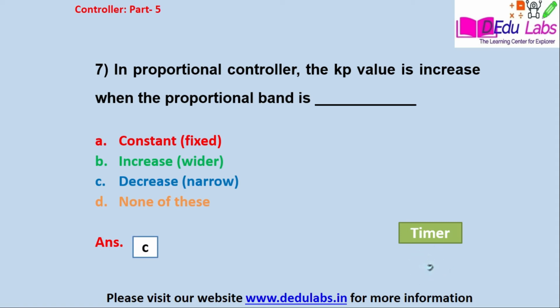See, proportional band is equal to 100 upon Kp. So if you increase the proportional band, the Kp value is decreased. If you decrease the proportional band, the Kp value is increased. Both are inversely proportional to each other.